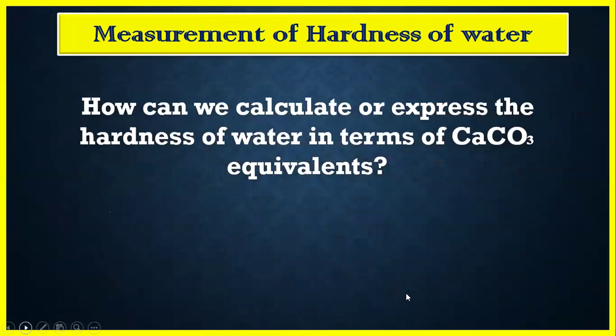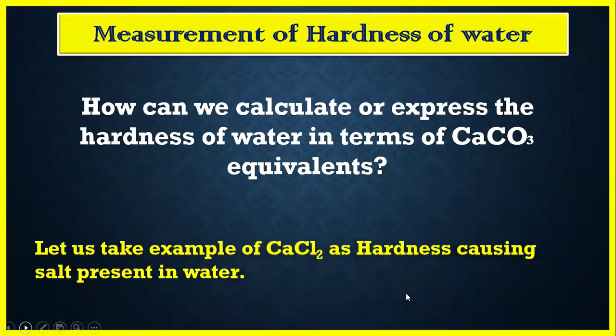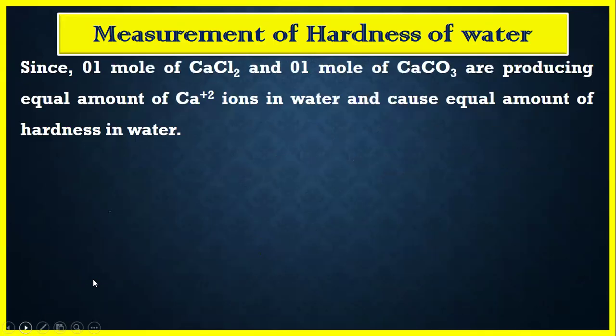Now, how can we calculate or express the hardness of water in terms of calcium carbonate equivalents? That means how do we convert any single type of salt into the calcium carbonate equivalent. To understand this conversion, let us take the example of calcium chloride as a hardness causing salt present in the water. We know that 1 mole of calcium chloride and 1 mole of calcium carbonate generate an equal amount of calcium ions in the water, because 1 mole of calcium chloride gives 1 calcium ion. Similarly, 1 mole of calcium carbonate gives 1 calcium ion. And we know